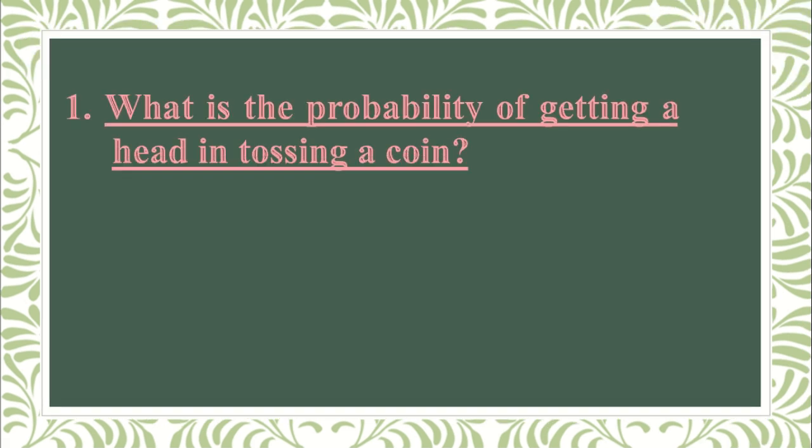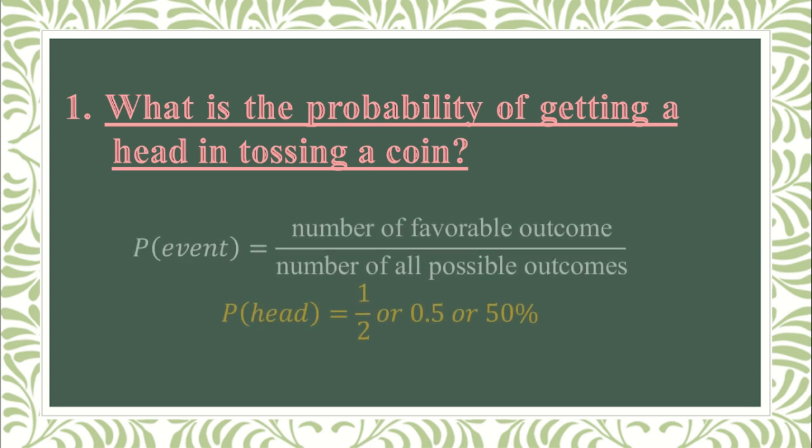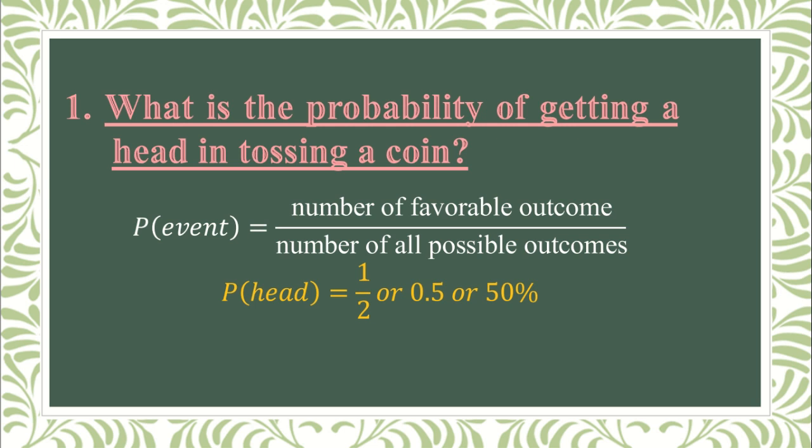Now, let us use our formula in getting the probability of an event. Number 1, what is the probability of getting a head in tossing a coin? We have the formula, probability of an event is equal to the number of favorable outcomes divided by the number of all possible outcomes.